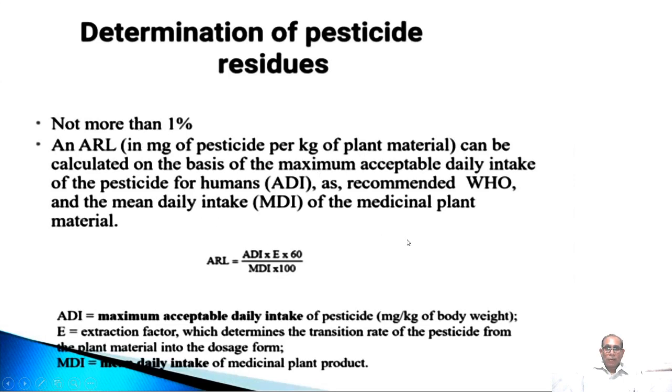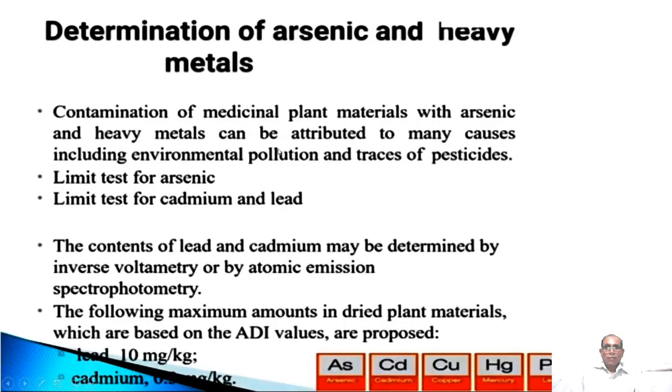Determination I have already discussed. Then determination of arsenic and heavy metals. In pharmaceutical chemistry we have already discussed the limit test for these heavy metals. They produce adverse effects on the formulations, and if they are present they prove toxic in our body.